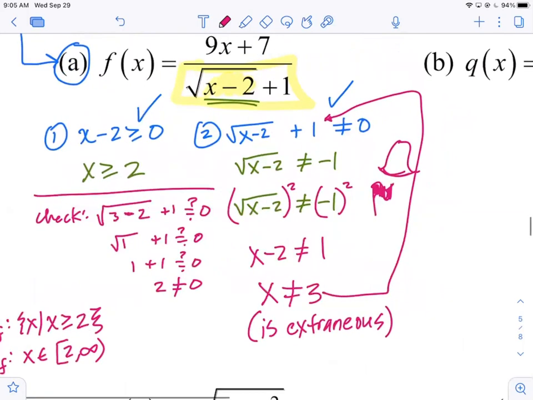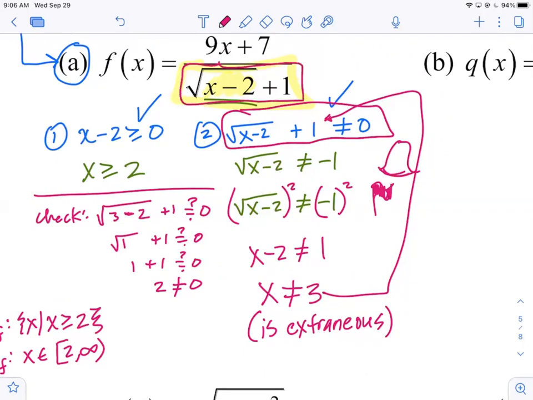You plug in the 3 to this right here, right? You're basically just trying to see, does it actually make the denominator 0? If you keep that in mind, then you'll be like, well, let me try it. Now, if you don't want to plug it into there, you can plug it back into here. You're just plugging it back into the entire denominator.